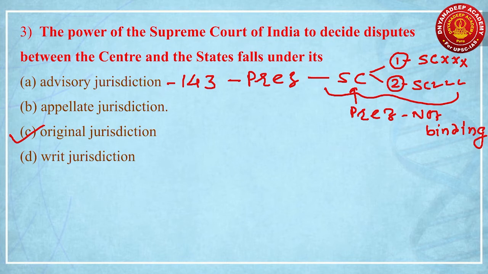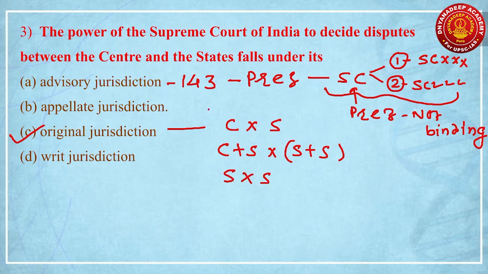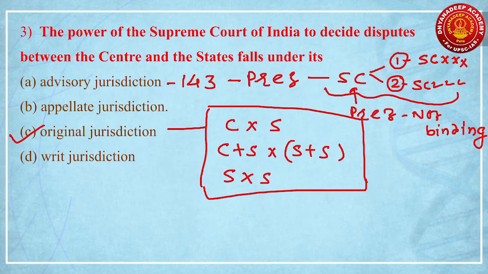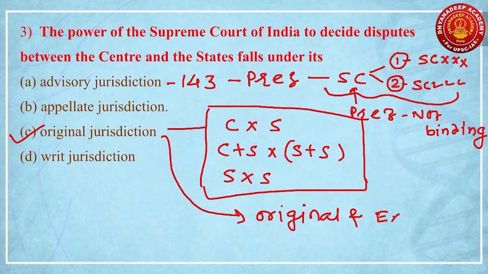Original jurisdiction of the Supreme Court involves conflict between the center and a state, or the center plus states on one side and a few states on the other side, or conflict between state and state. So this is the part of original jurisdiction. Here is another important word that you should keep in mind regarding original jurisdiction: the original jurisdiction of the Supreme Court is original and exclusive.